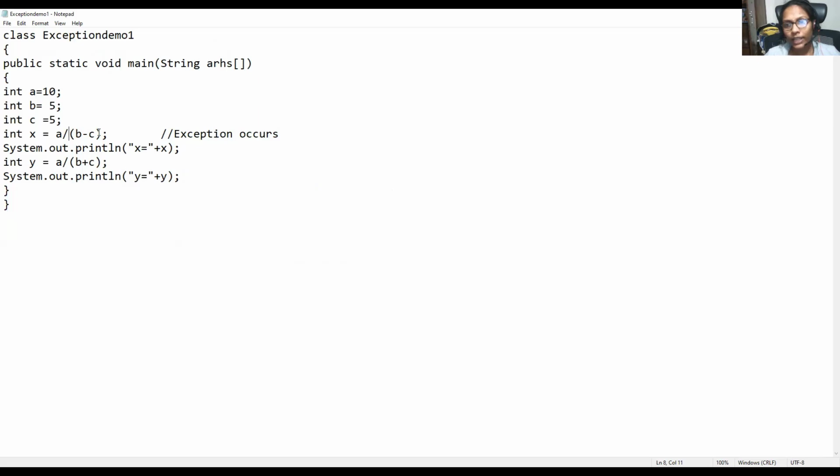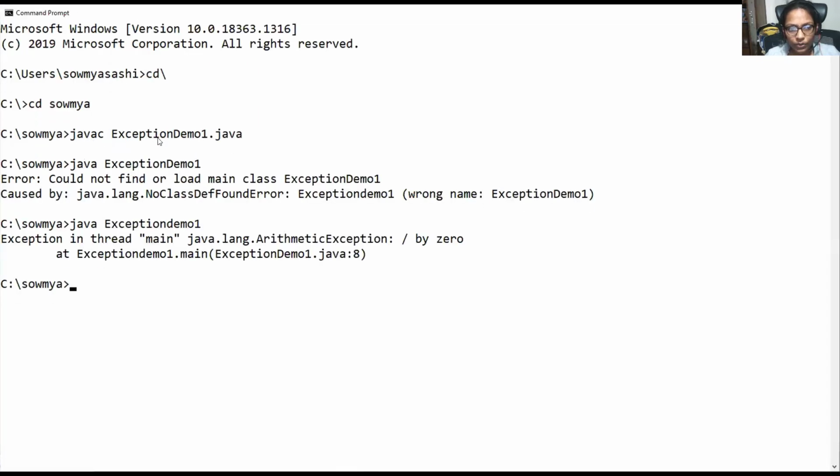I told you that exception is a runtime error. That's why you're getting the error at runtime. I'm able to compile this code and execute this code, but at the time of runtime it is generating this exception. If it is a normal C program, we don't get proper output. But in Java, we have a default exception handler, and that default exception handler gives this message. You got an arithmetic exception. If you don't understand what that exception is, it is divide by 0, at the 8th line. So that you can correct that mistake.